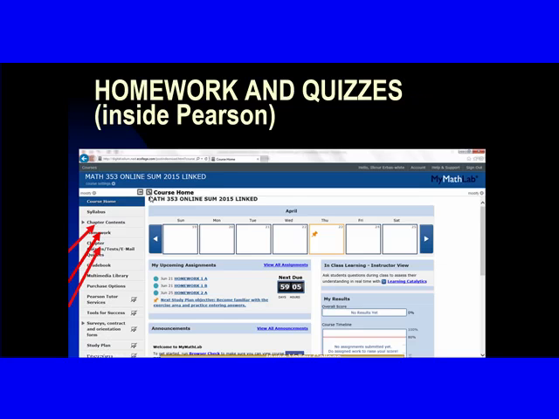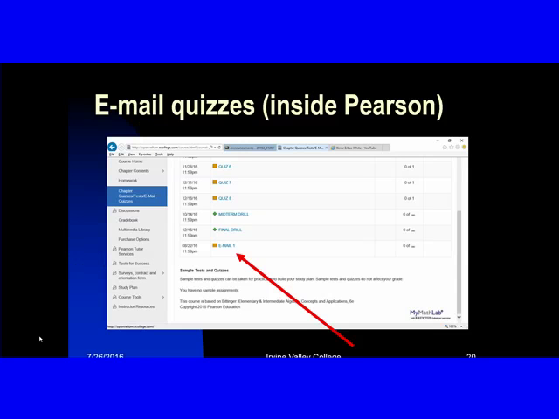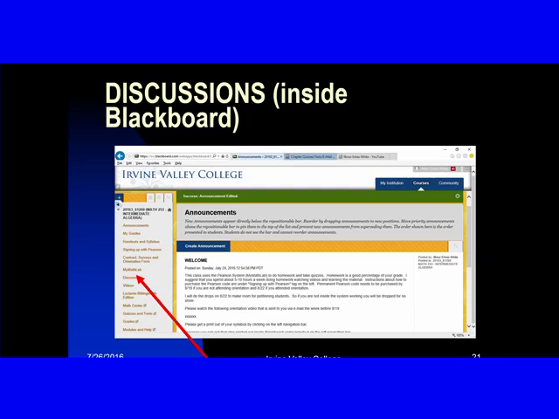And then the homework and quizzes also are under that inside Pearson. You click on the homework and then get help. You click on the quizzes and then do the quiz. Quizzes are only one take. And to check your grades, you just click on gradebook. All right. Remember, you are supposed to take email quizzes. It's going to look like this inside Pearson: email 1, email 2, and so forth. Then you're going to say, yes, true, I emailed my teacher, and that way you get an email point.